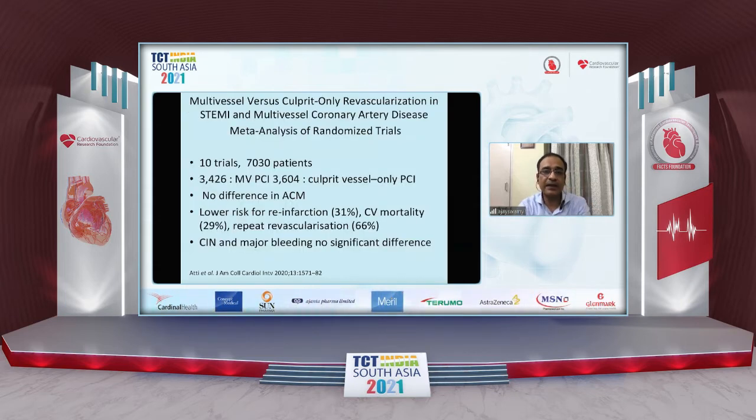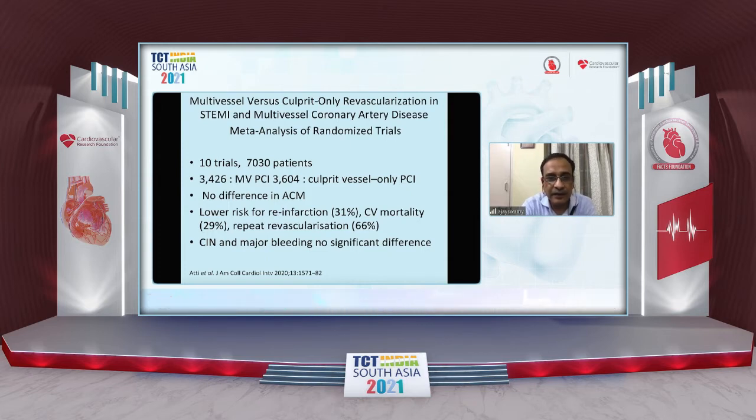Now, if we look at multi-vessel culprit-only revascularization versus multi-vessel revascularization with complete revascularization, there have been 10 trials in this meta-analysis of 7,030 patients. There was actually no difference between the two groups in all-cause mortality, but there was a lower risk for reinfarction, cardiovascular mortality, and repeat revascularization. Not much difference was there in contrast nephropathy and major bleeding amongst these two groups.